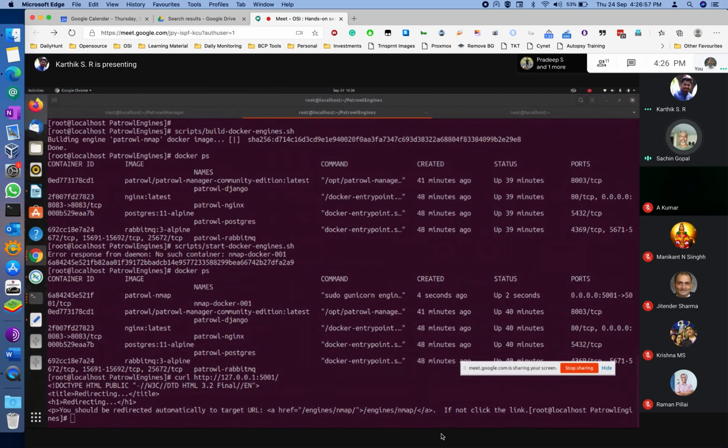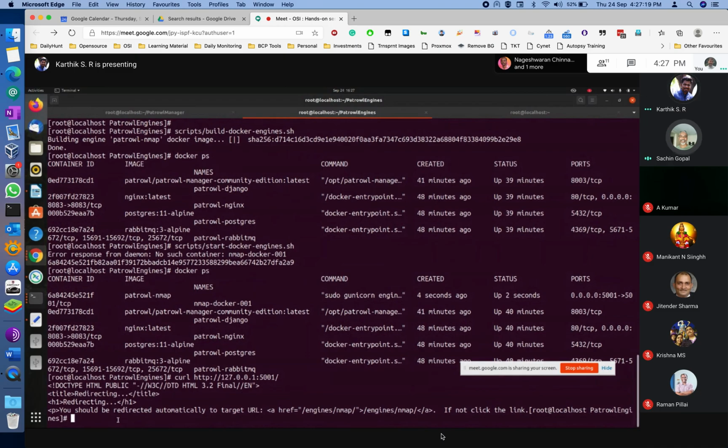Anyway, will restarting this Docker work? I'm just suggesting, because you added it into the Patrol Manager, will even one try help before we move to the next one? If I restart, I need to bring it up again, the Nmap engine only. Okay. Will that help? I think we'll bring up one more. Sorry, not Nmap, Arachni.